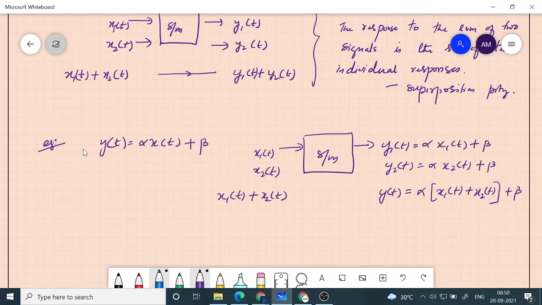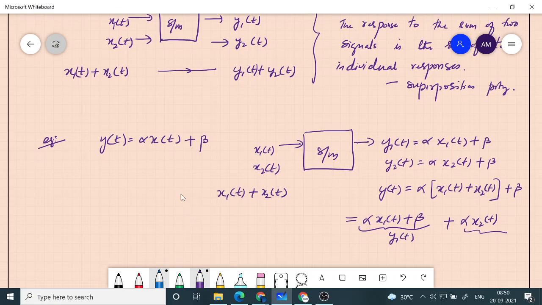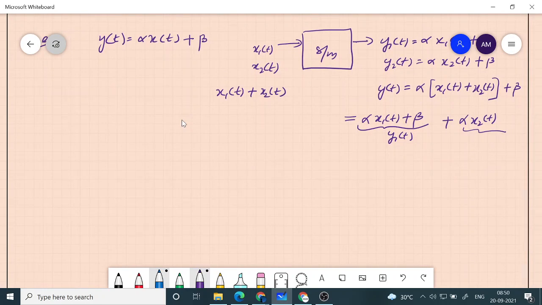plus beta. Now if I rearrange, I can write it as alpha x1 of t plus beta, which is my y1 of t, plus alpha x2 of t, but I don't have any beta here. So it doesn't satisfy the superposition principle.